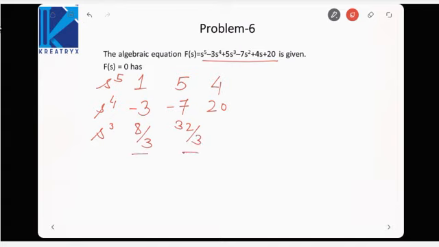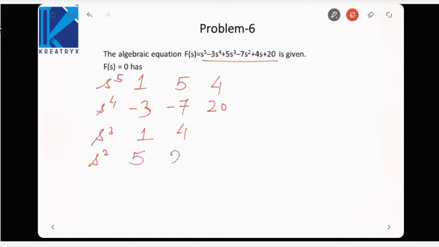Now if you see, these both are multiples of 8 by 3. Let me take that out common. So s cube can be written as 1, 4. I have taken out 8 by 3. So we will rewrite s cube as 1 and 4. s square minus 7. Then s square would be equal to minus 7. Then this would be plus 12, that is 5.